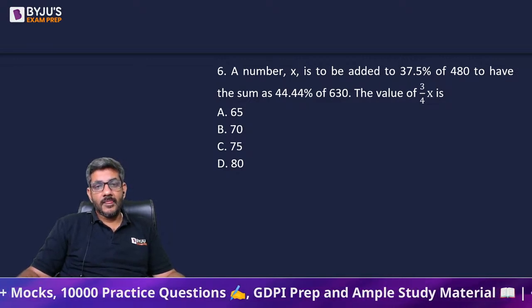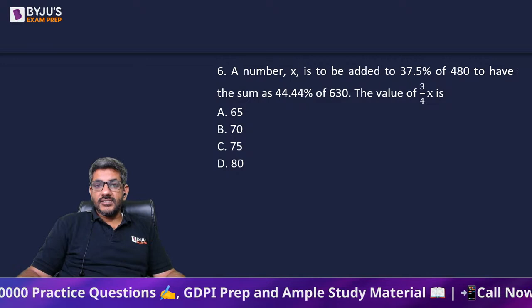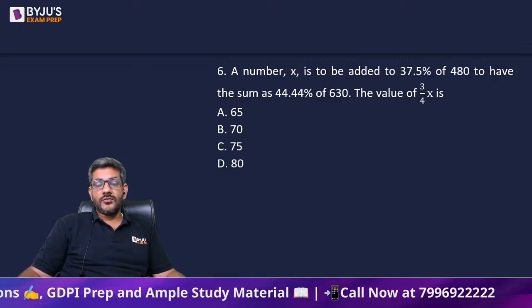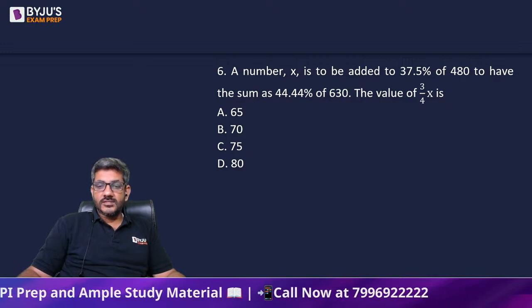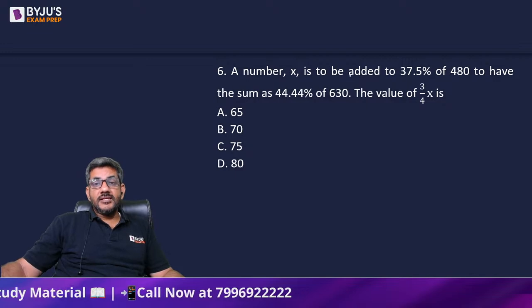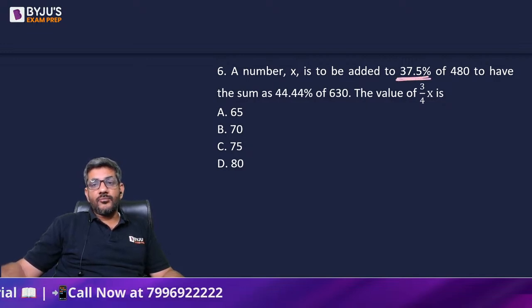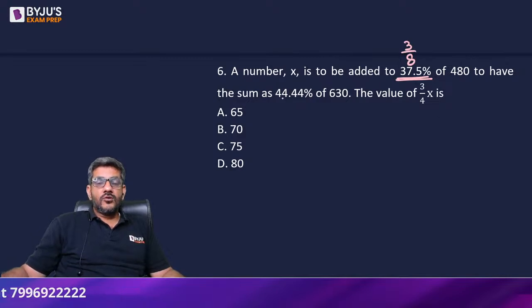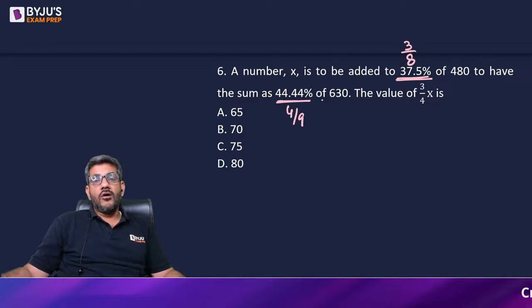So let's do it. A number x is to be added to 37.5% of 480 to have the sum as 44.44% of 630. What is the value of 3 by 4x? A number x is to be added to 37.5%, which means 3 by 8 of 480, to have the sum as 44.44%, which is 4 by 9 of 630.